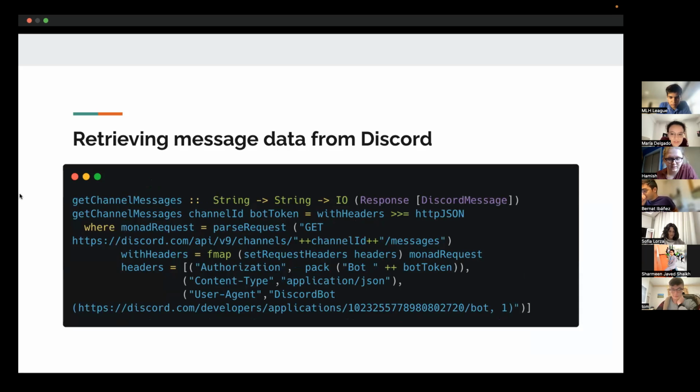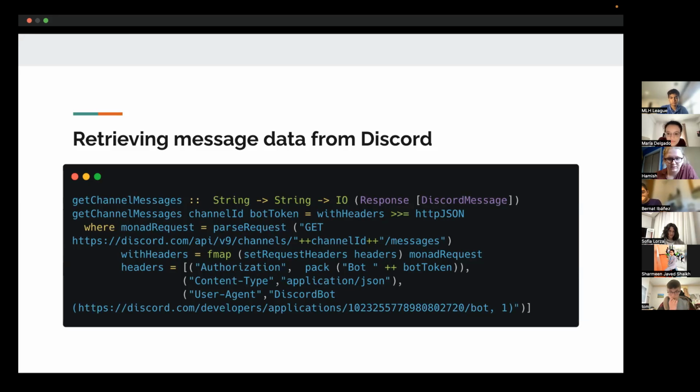So this is the Discord retrieval function. We're using the HTTP conduit library to retrieve from the API. So we start by creating a GET request, and that's in monad request, parseRequest, get to the URL. We insert the channel ID for the channel that it needs to be accessing. Then we add the headers to the request, and the request is returned from parseRequest inside a monad.